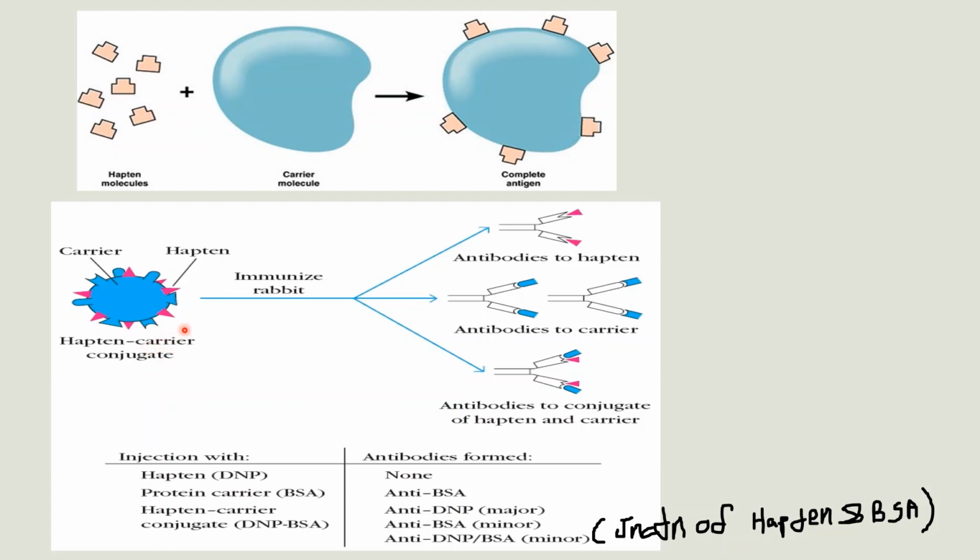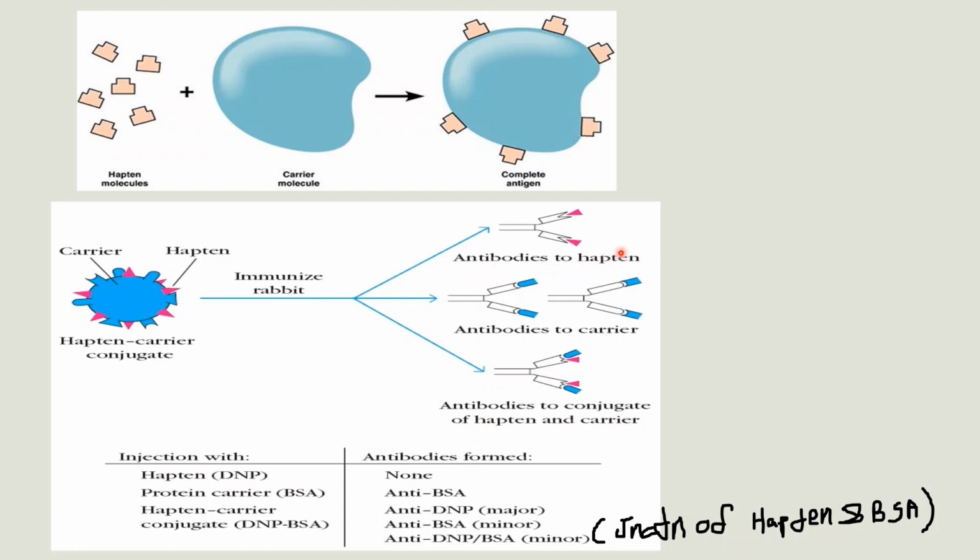If we inject hapten itself into a rabbit, it will not produce any antibodies. But if we inject the carrier protein itself, that will produce antibodies against that carrier molecule. If we inject this hapten carrier conjugate into a rabbit, three types of antibodies will be produced.